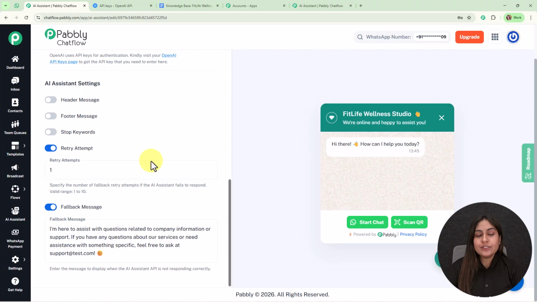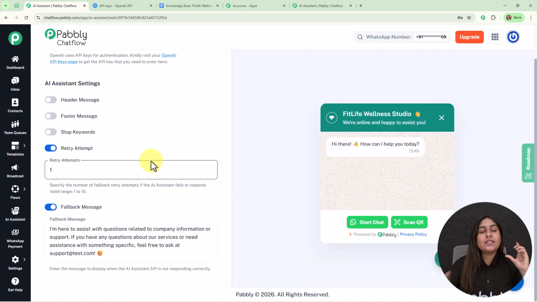Then comes the retry attempt. So here you can specify the number of fallback retry attempts that you want to give to your customer to get a proper answer from your AI assistant. And here valid range is 1 to 10. For now I'm going to turn it off.